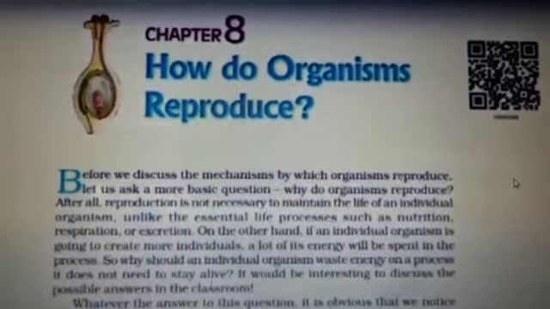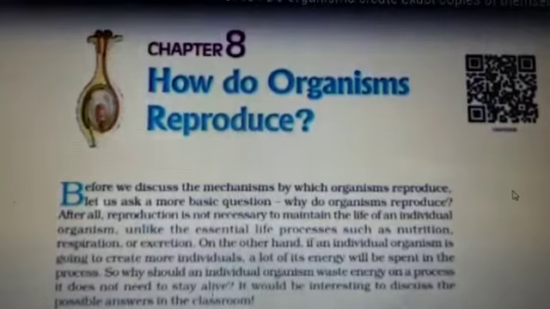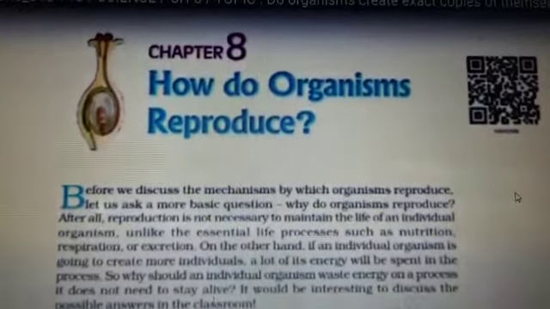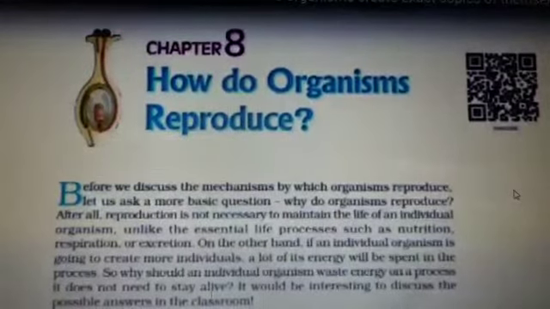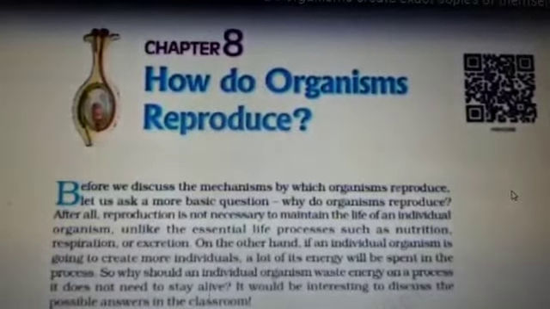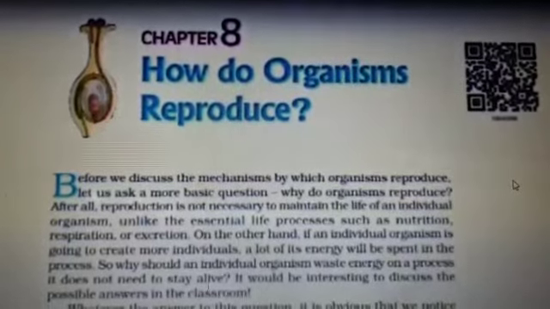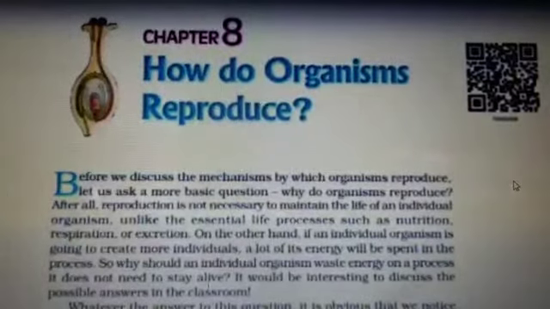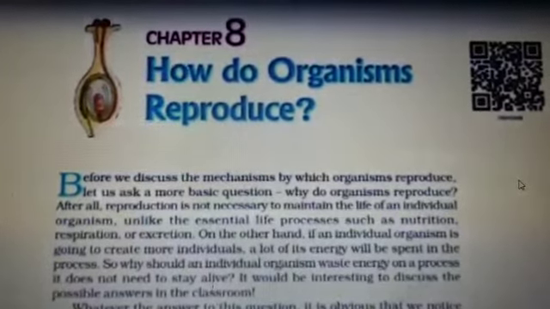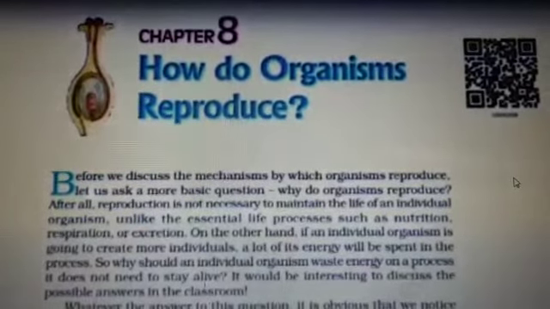Students, concentrate on the introductory points which are given here in your textbook. First of all, why do organisms reproduce? What is the need of reproducing? Actually, the need of reproduction is that some species of living organisms may die due to various reasons, like old age, diseases, accidents.